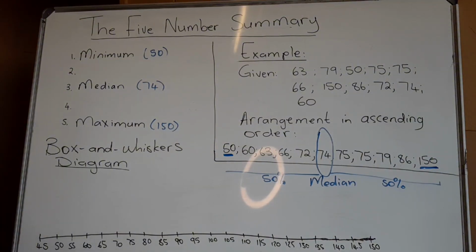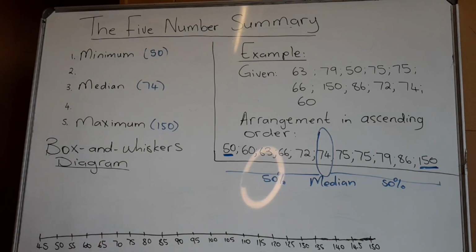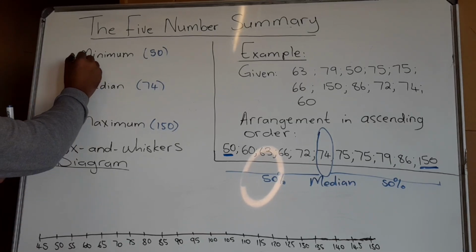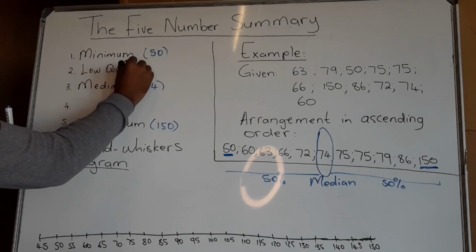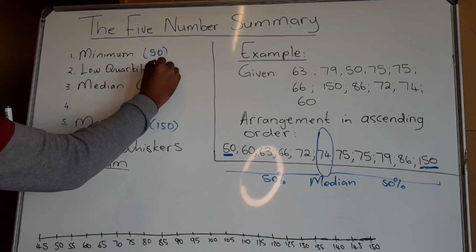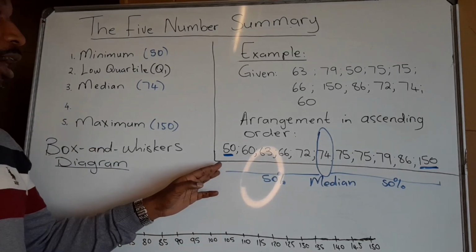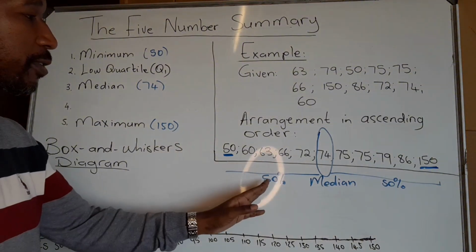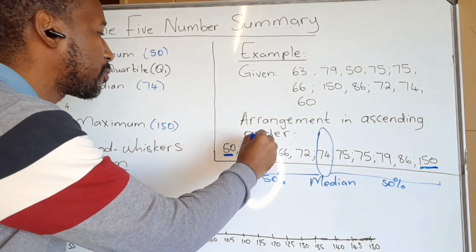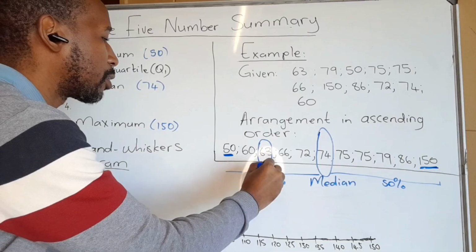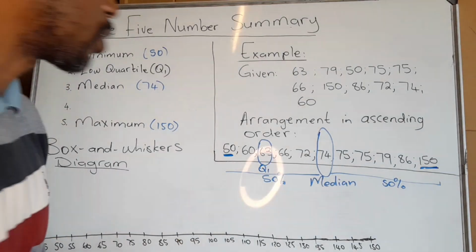So from there, we will look at two more important terminologies and numbers. We call this one the lower quartile. The lower quartile, which we will refer to as Q1, is the half of the lower half, or 50%, the center number for the lower 50. Because there are 5 numbers here, our lower 50 will be at number 3, so that will be our Q1, because we have 2 this side and 2 on the other side. So that's what we call a lower quartile.